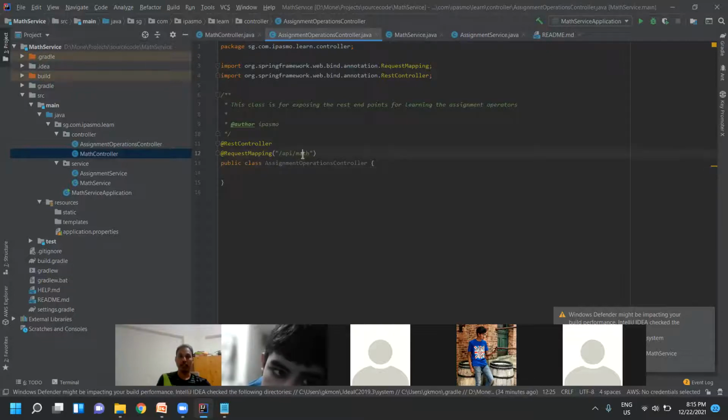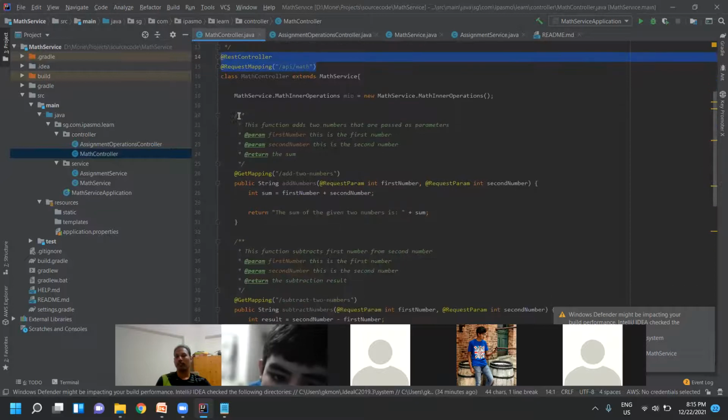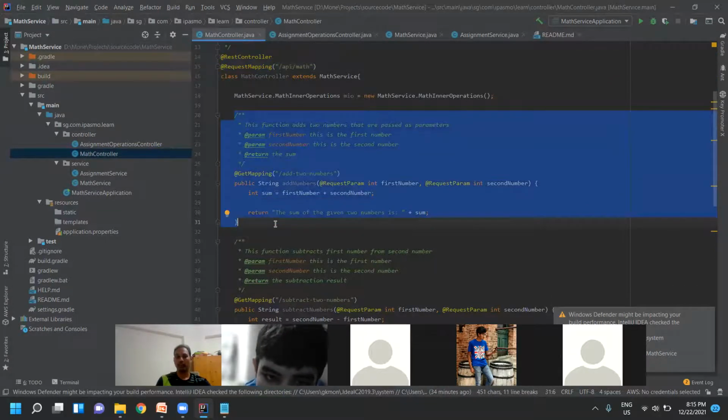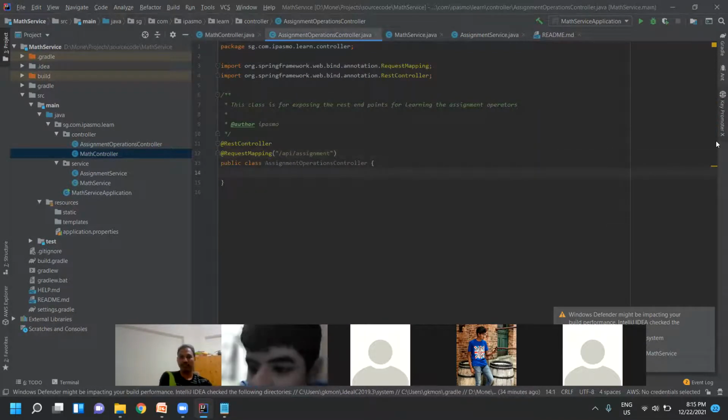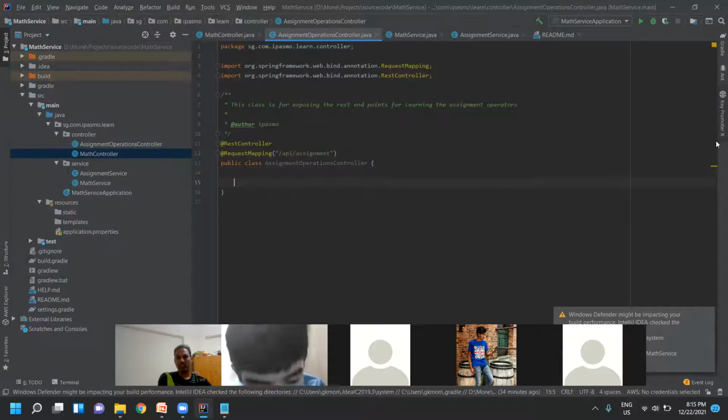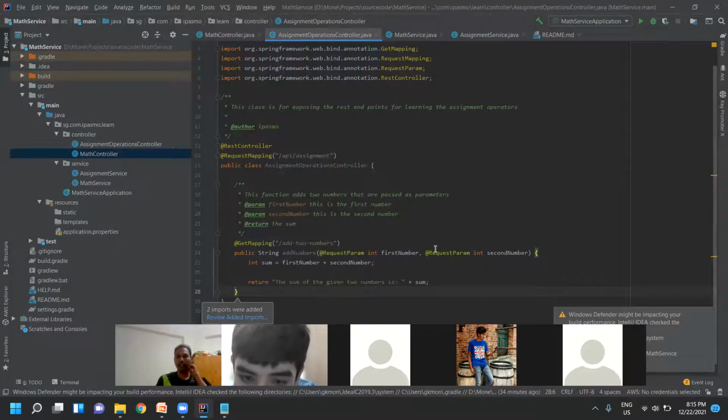This is also having the same, right? So I'll change it to assignment, like this, or assign. Okay, assignment. This is my endpoint exposing, so I'll just copy paste. Go to assignment. Oh, so instead of writing like in result, you just write plus equal to, that's all. Yes, correct. You are talking about the assignment operator, right? Yeah, you are true. So let me copy paste.